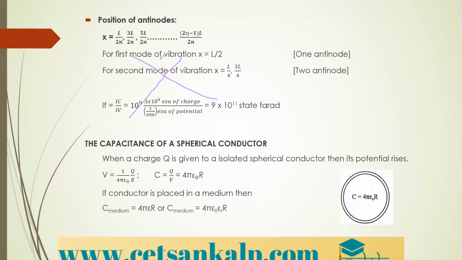So you just remember the formula here: the capacitance of a spherical conductor is given by 4 pi epsilon naught into epsilon R into capital R. Capital R is the radius of the given spherical surface. Okay. Next.